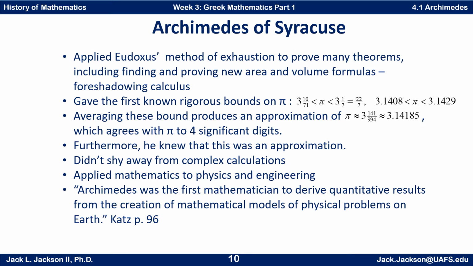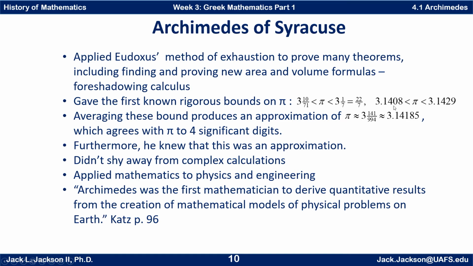He gave the first known rigorous bounds on pi. He said pi was greater than 3 and 10/71 and less than 3 and 1/7. 3 and 1/7 is also 22 sevenths, a common approximation for pi. But he realized that 22 sevenths or 3 and 10/71 were both not really the correct value of pi. He knew that pi was something between those two, but he knew that they were approximations.